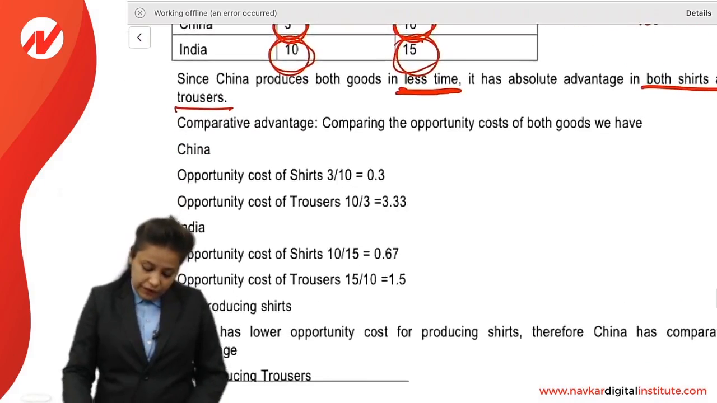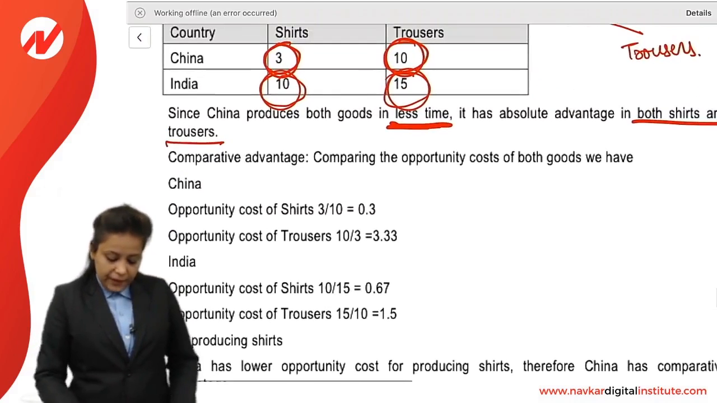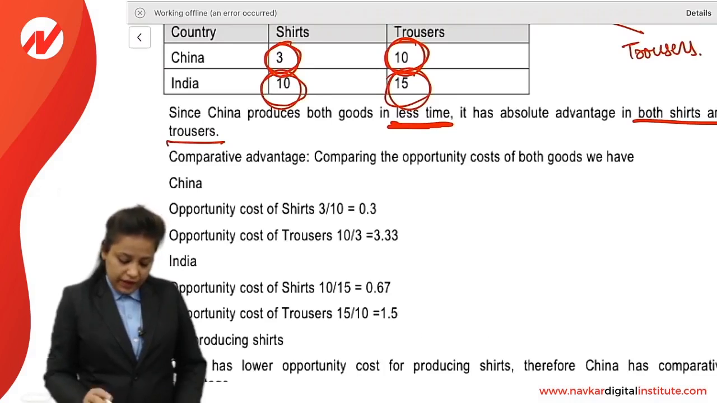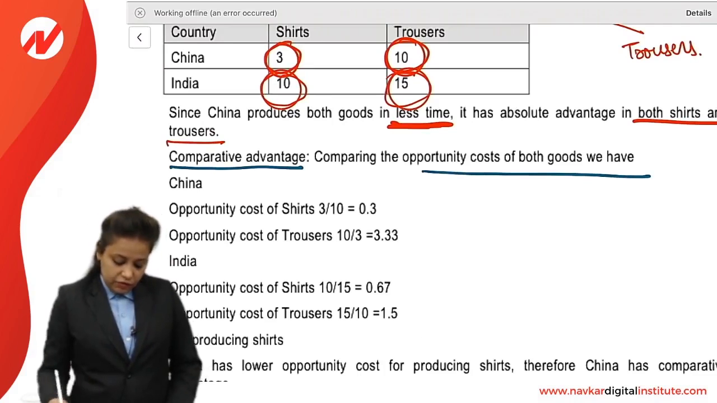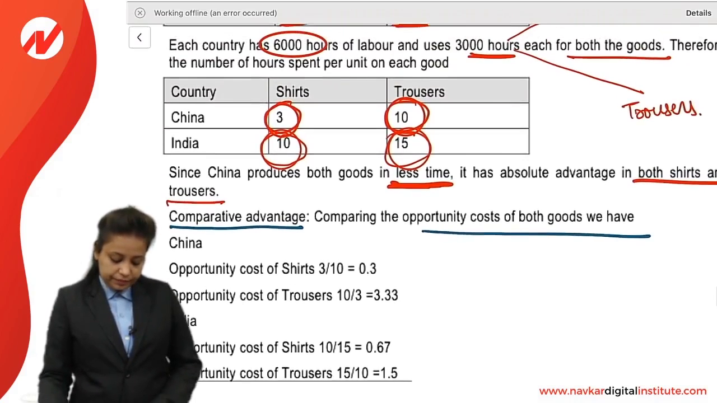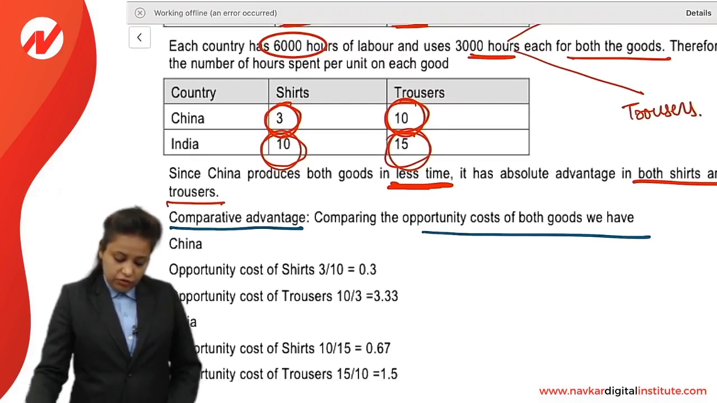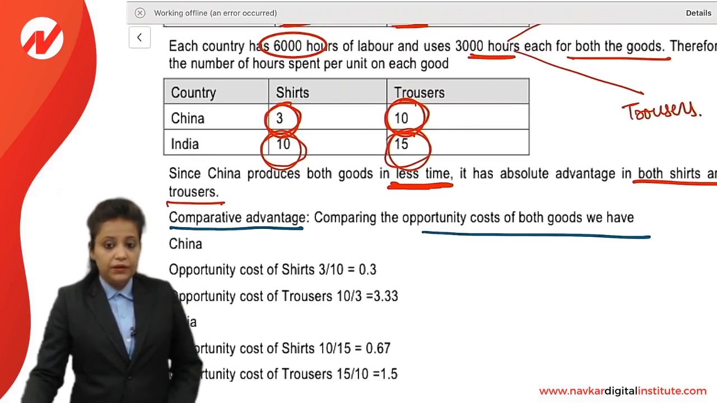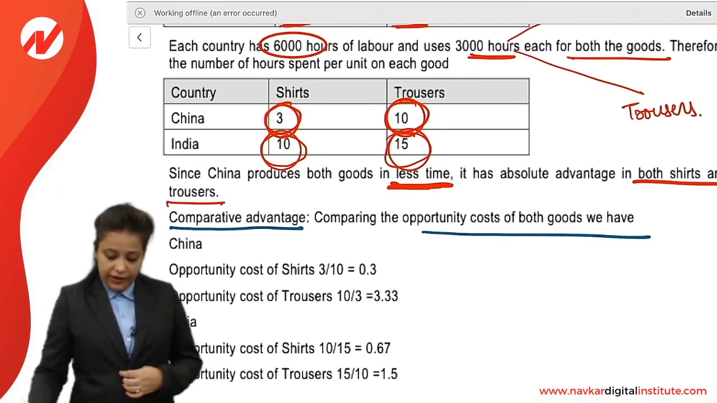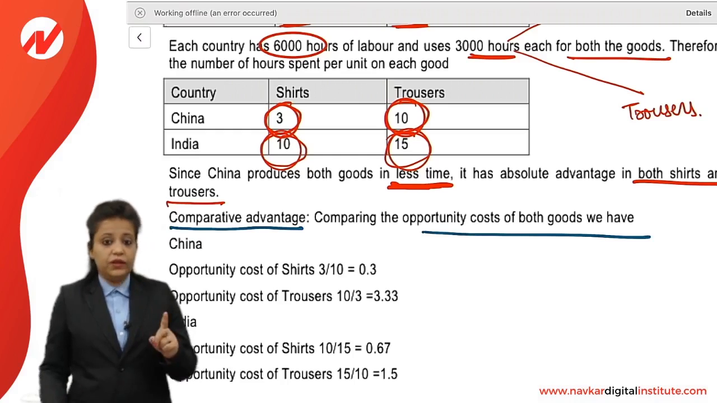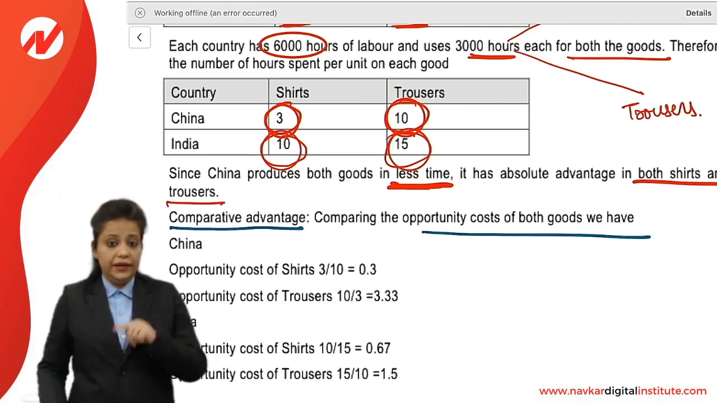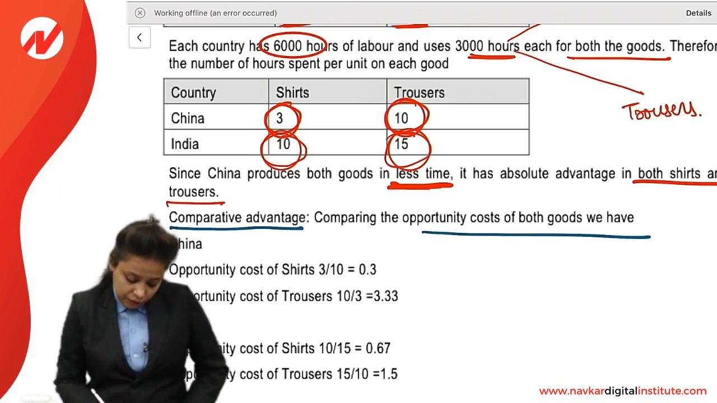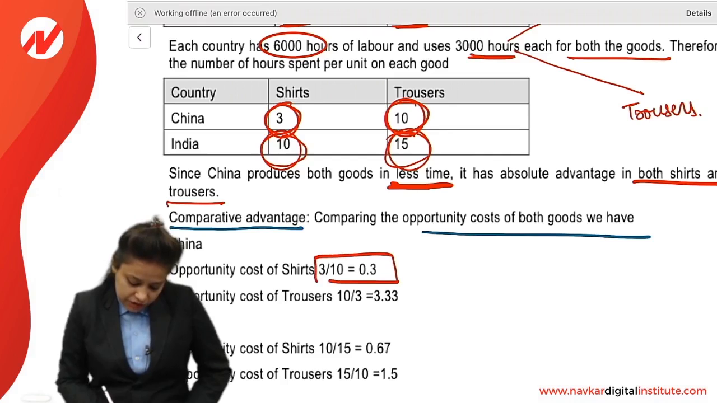For comparative advantage, we compare the opportunity cost of both the goods. Now we are doing the comparative analysis. So if China is producing a shirt, for one shirt they need 3 hours, right? So if China is producing one shirt, they cannot produce some trousers. If they are producing one shirt, the opportunity cost is 0.3.